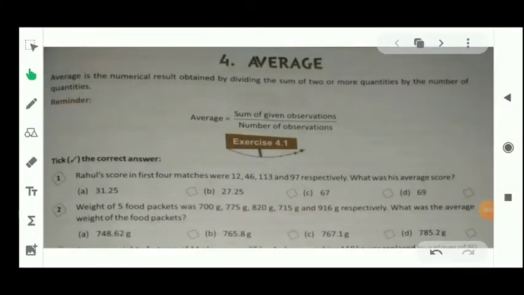Hello students, today I will start chapter number 4 of reasoning, that is average.